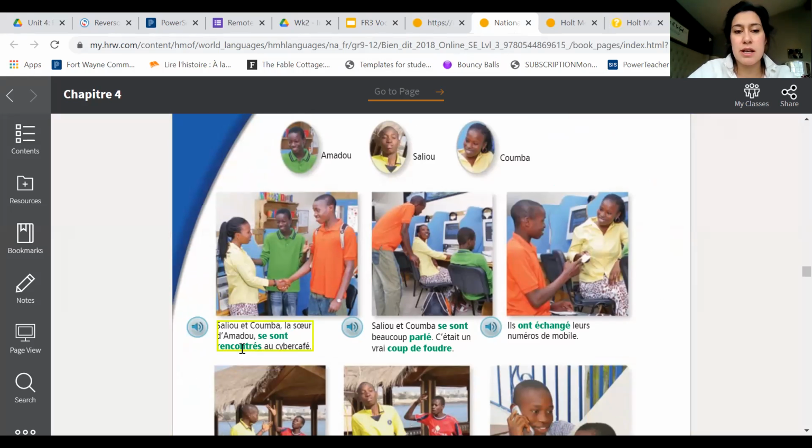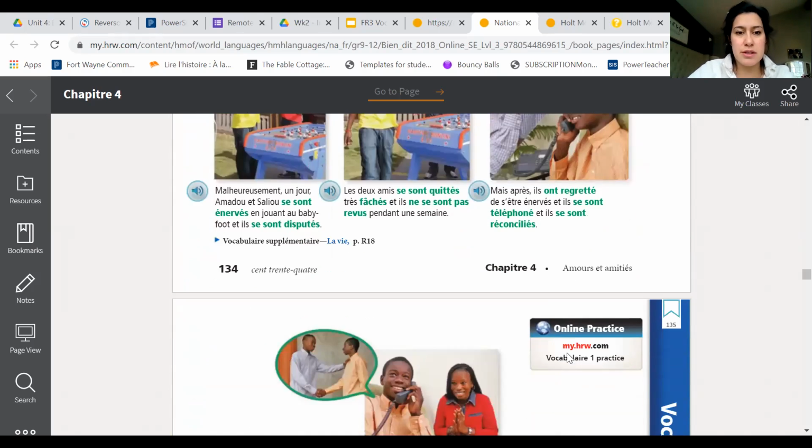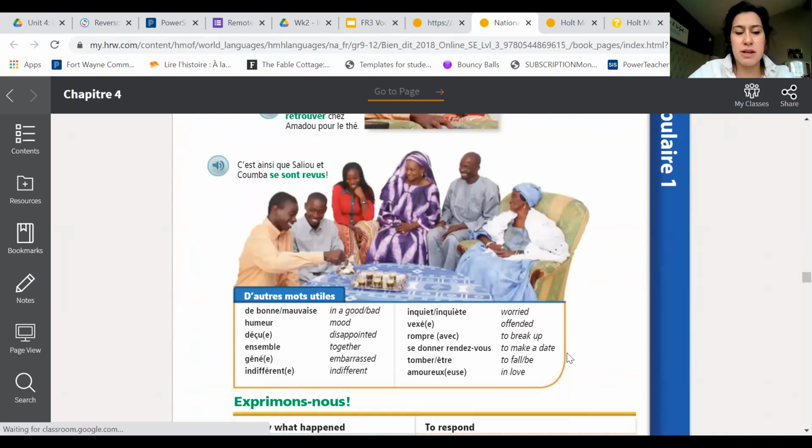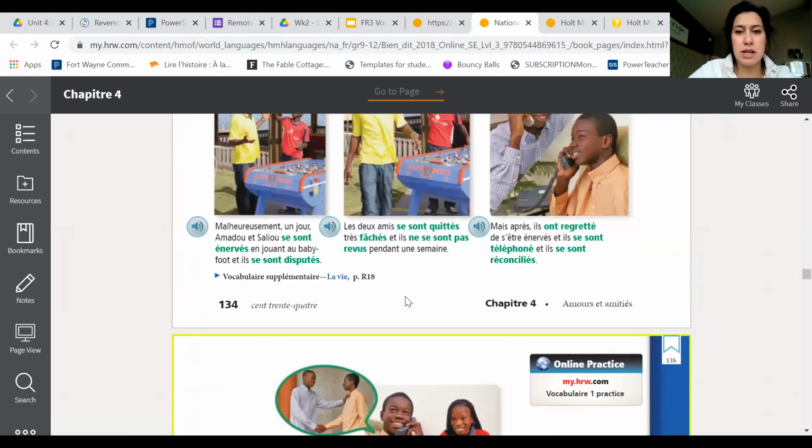So you write down "se sont rencontrés" and what you think that means. If you're not sure, then you can look it up. "Se sont parlé," we should know what parler is. "Coup de foudre" is new, so go ahead, you can look that one up. But read through the whole story first, do your summary, and then find the green and write that down.